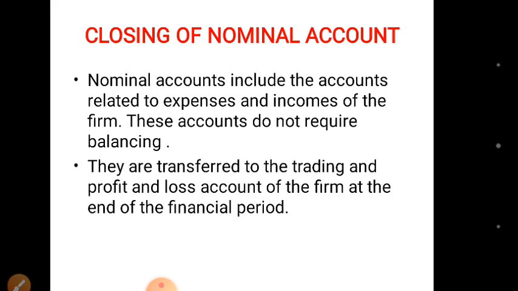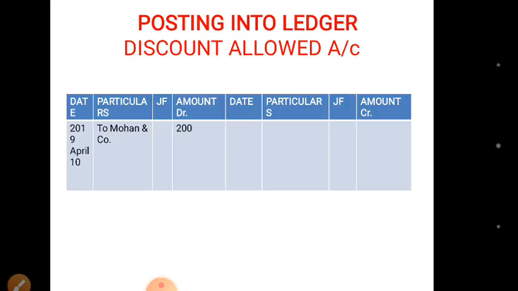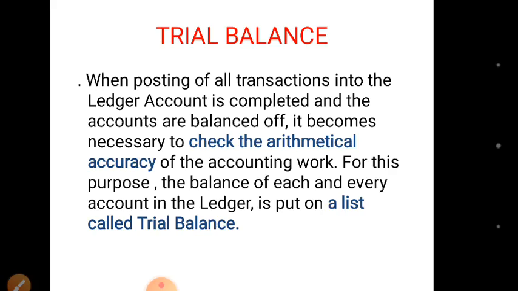Closing of nominal accounts. Nominal accounts include the accounts related to expenses and incomes of the firm. These accounts do not require any kind of balancing. They are transferred to the trading and profit and loss account of the firm at the end of each financial period. Suppose there is an account of discount allowed, it will remain as it is. At the end of the year, it will be transferred to trading and profit and loss account.